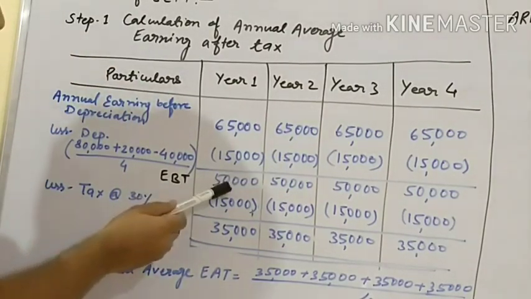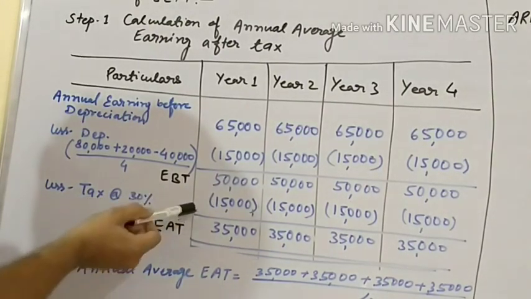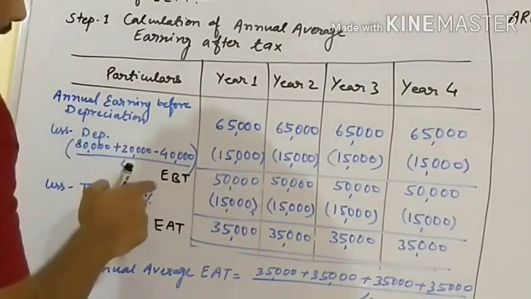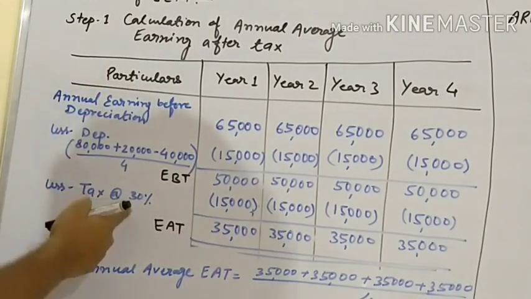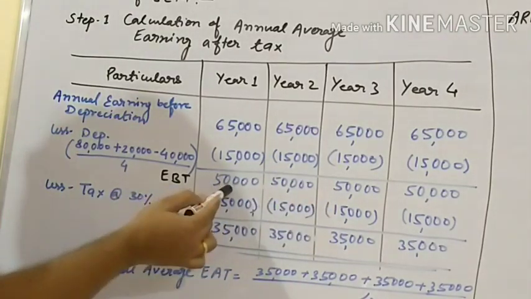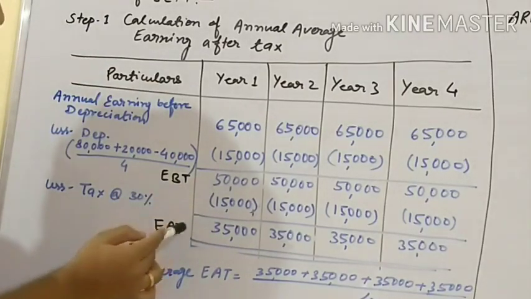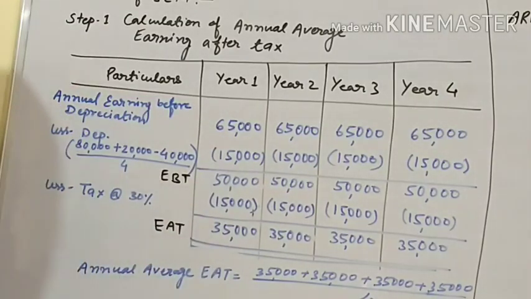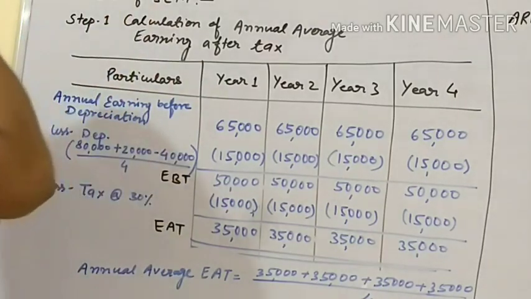We will find the tax at the rate of 30% on EBT. EBT is 50,000. The 30% of 50,000 is 15,000. Then we deduct 15,000 from 50,000 and find 35,000, which is EAT, meaning annual earning after tax. This is annual earning after tax, not annual average earning after tax.